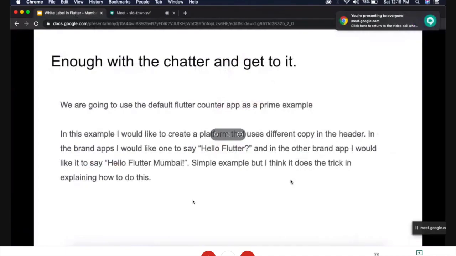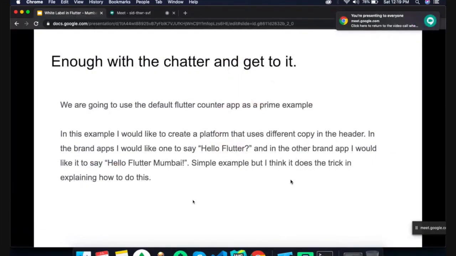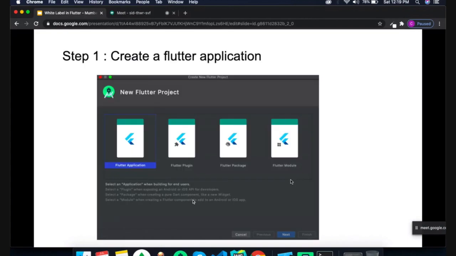So let's start with our primary example of a Flutter counter application. In this, we create a counter application for our first brand, and after that we create two other applications from our brand application. One is say Hello Flutter, and another is say Hello Flutter Mumbai. With this simple example, we will try to cover exactly how we can build a white label application in Flutter.